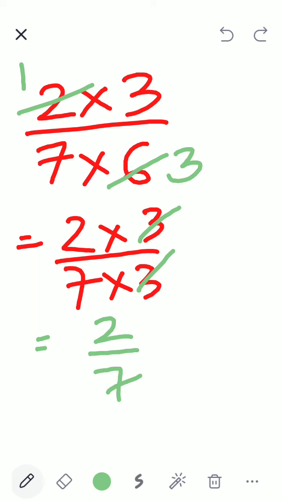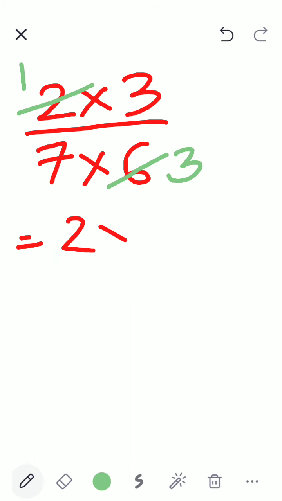So I have 2 by 7. What was my previous answer? Sorry, how is this 2? Children, you did not correct my mistake. Is this 2 here? Yes, 1. So I will write 1 because 2 has got cut.